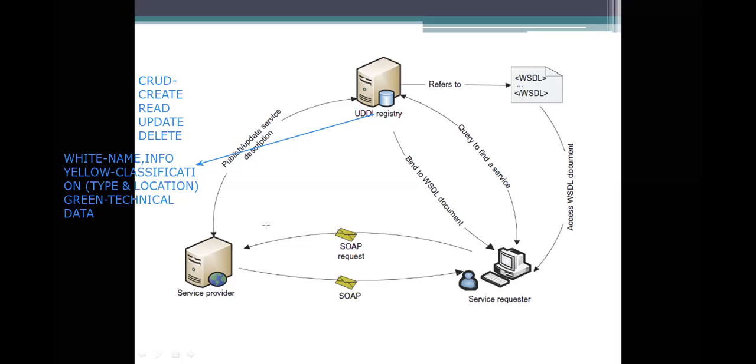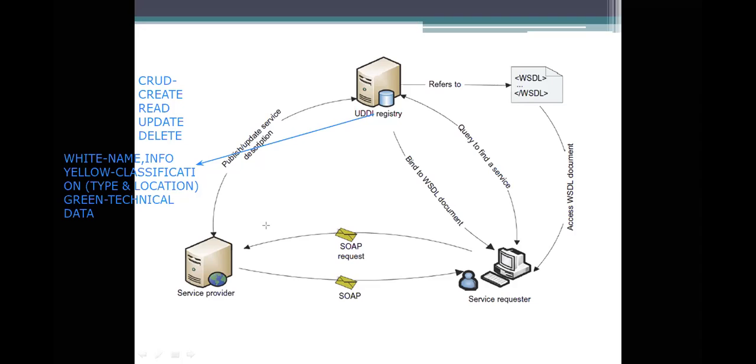For this type of thing, the data used in the UDDI registry is organized as instance types. All the data you are considering is not the same, so we need to categorize it. The data has to be organized in such a manner that everything is represented in an instance manner.